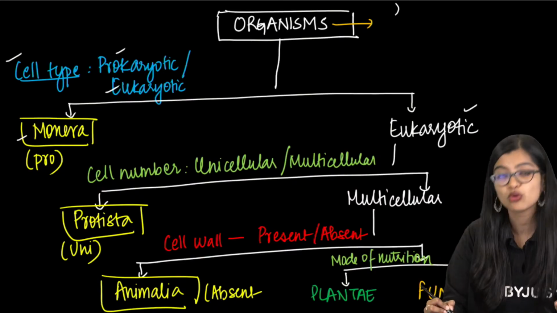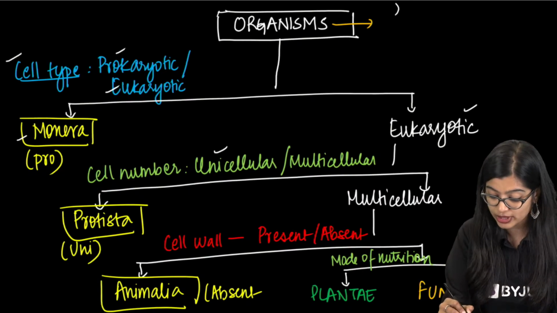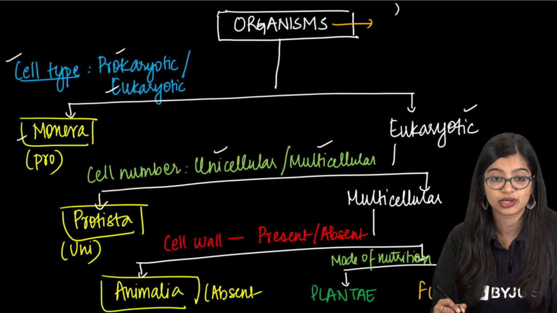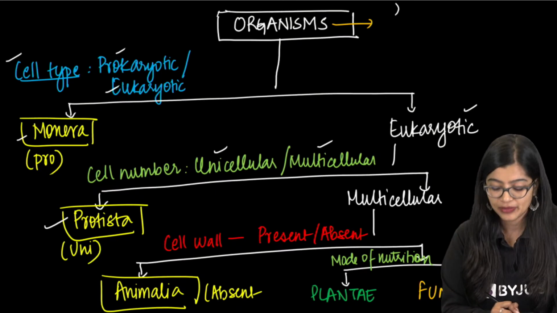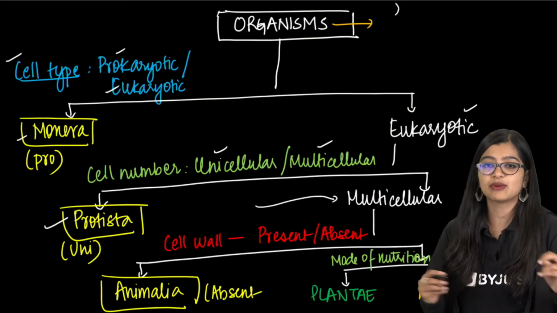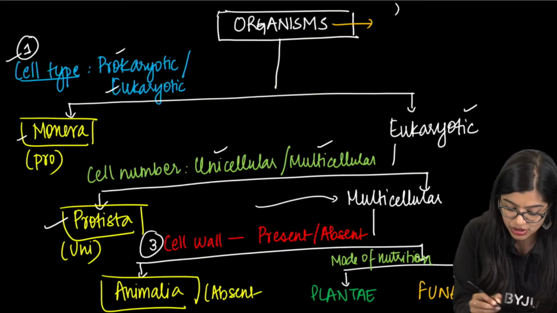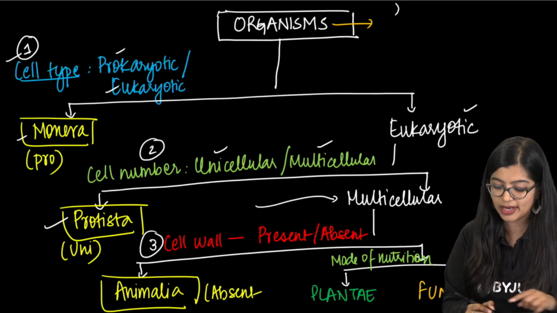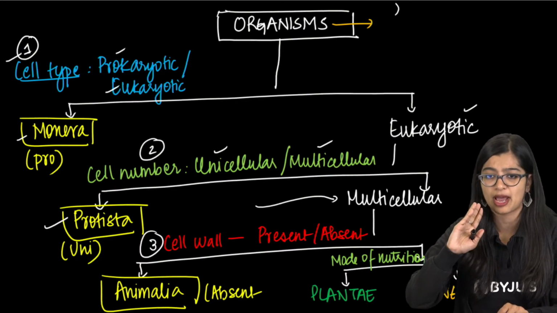Now he is left with eukaryotic organisms. These eukaryotic organisms can either be unicellular or multicellular. If they are unicellular, then they will come in Protista. On the other hand, he took all the multicellular organisms and he was like, okay, let me consider character number 3. So we looked at 1, which is cell type, 2, which is cell number, 3, which is cell wall. Now he's like, is cell wall present or absent?